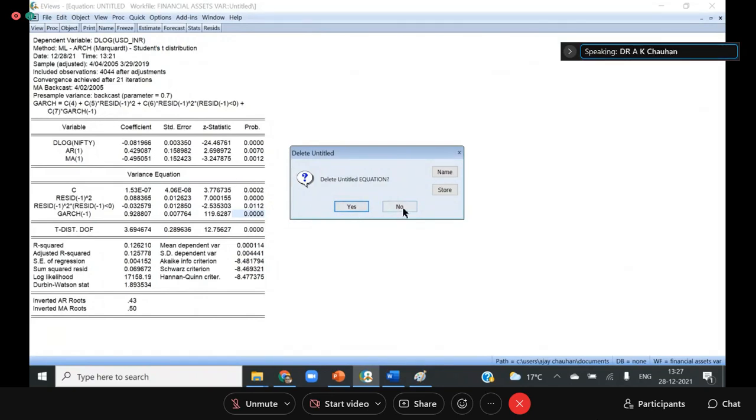The equation is: sigma squared at t equals C4, which is the constant, plus C5, this coefficient, multiplied by residual t minus 1 squared, which is the ARCH term, plus a term multiplied by a dummy variable. It is a condition for when residual t minus 1 is less than 0. So this is actually the interaction dummy. This is called the interaction dummy.